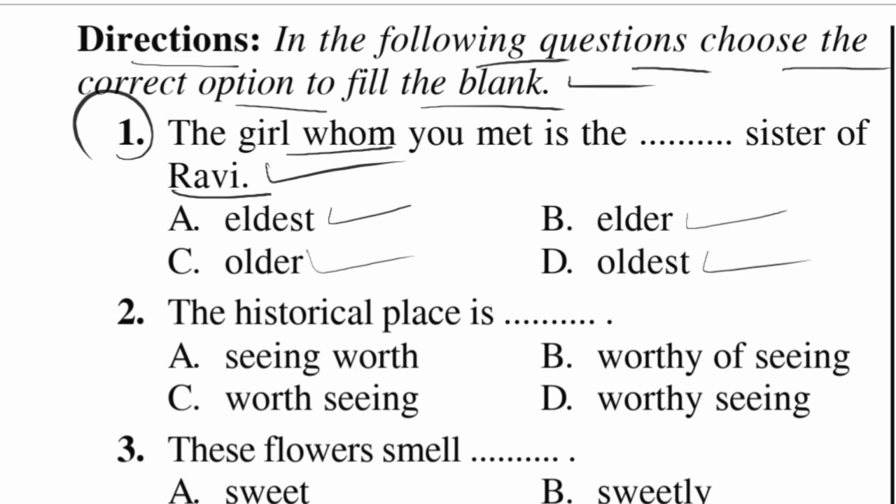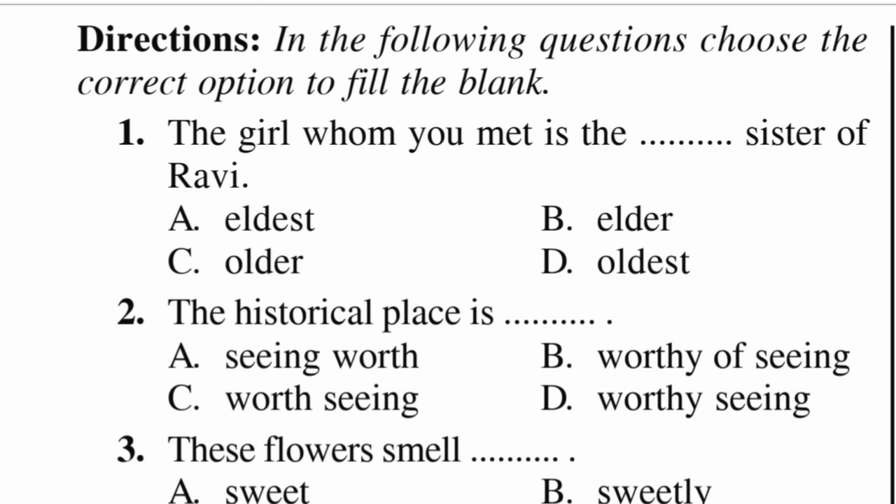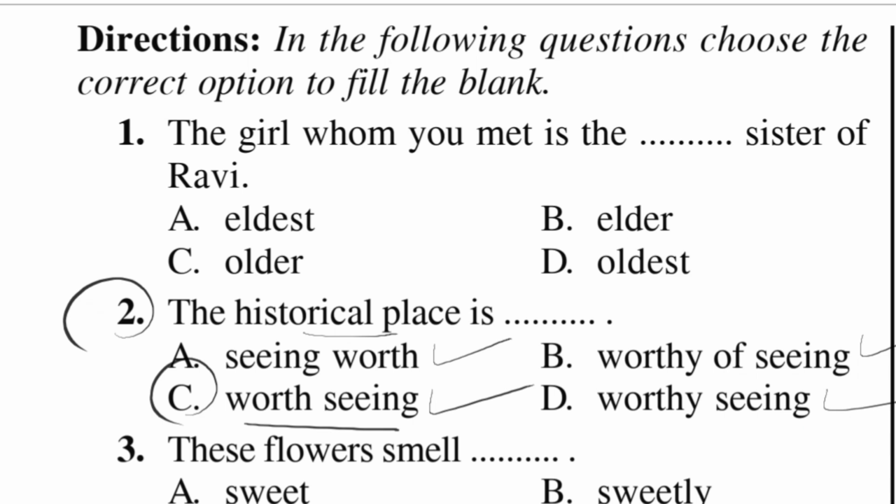So what is the correct answer? The correct answer is eldest sister of Ravi. Next example, the historical place is dash. Options: seeing worth, worth seeing, worthy of seeing, worthy seeing. So the correct answer is option C, worth seeing. The historical place is worth seeing.